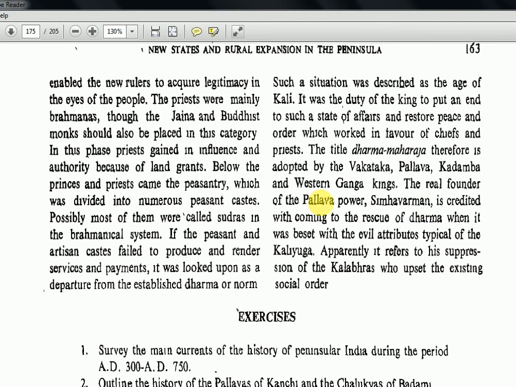Another thing, Bhaskara Varman is from the northeast Assam region, which we discussed two chapters before this. Okay, so don't confuse. Now apparently it refers to his suppression of the Kalabras who upset the existing social order. Kalabras we also discussed already, evil rulers, dark age, and the other kingdoms had to unite to defeat these Kalabras. Simhavarman also played a major role in bringing down the Kalabras.